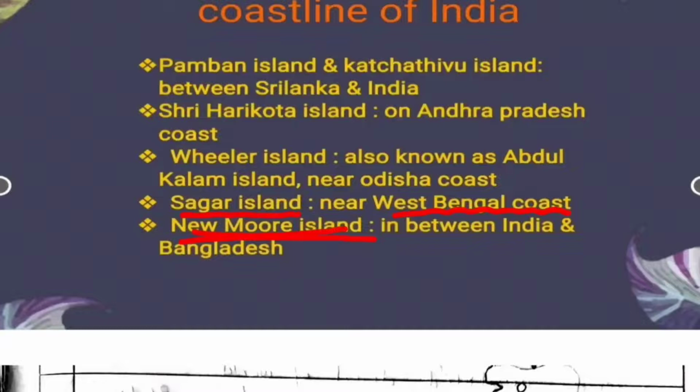New Moore Island is located at the boundary between India and Bangladesh. This island keeps emerging and submerging in the Bay of Bengal, and the first time it emerged was in the 1970s between the Bangladeshi and Indian territory. This island is not a permanent one.